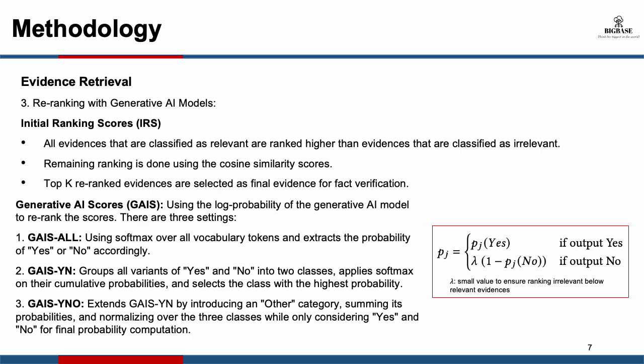And there's the initial ranking scores that come from the method that is used in the MOCHEG paper, that is used as an initial retriever in this paper as well. But then the thing they do with the LLM and the LVLMs, in this paper they define 3 different generative AI scores. I won't explain in detail due to time limitations, but all 3 of them are basically based on the idea of the LLM and the LVLM predicting the token yes or no, and the probability of the model predicting yes or no, basically.